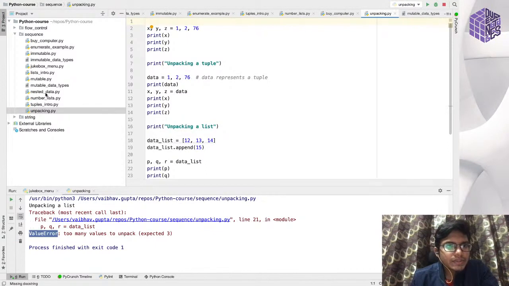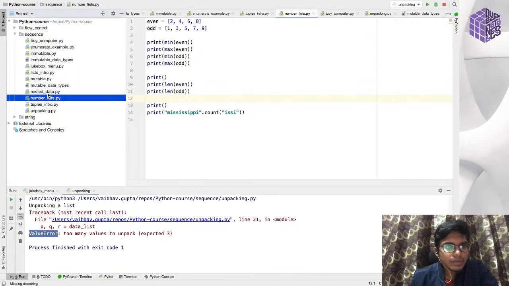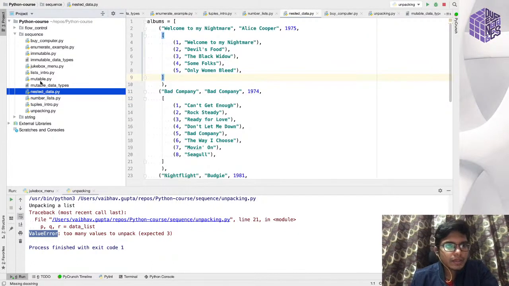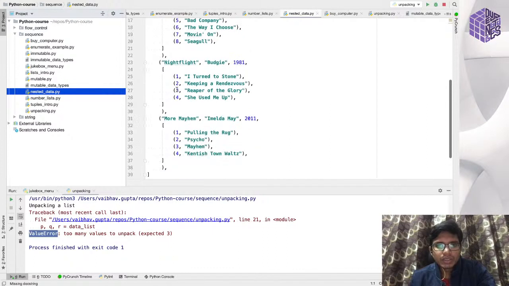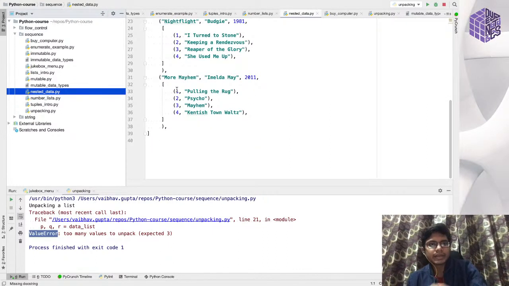Okay, now let me just cover, I've covered this also. So now let me cover this nested data, nested lists or nested sequences. If you see this example, right?